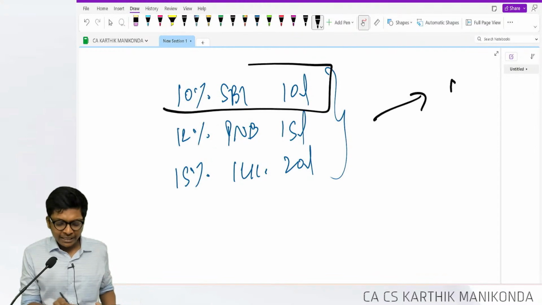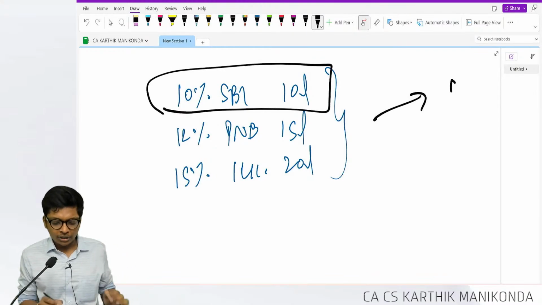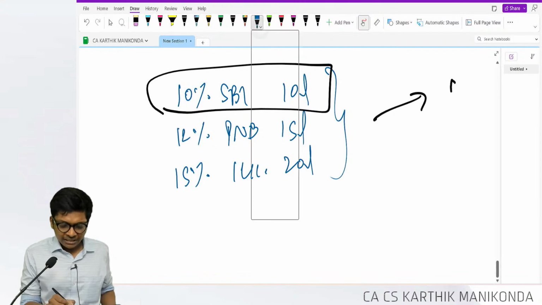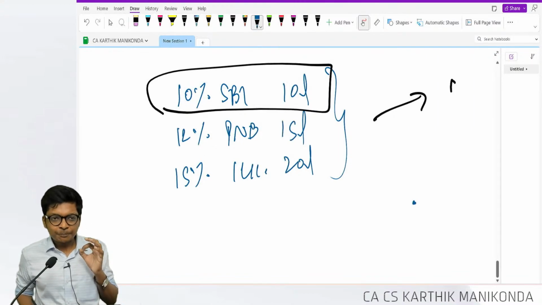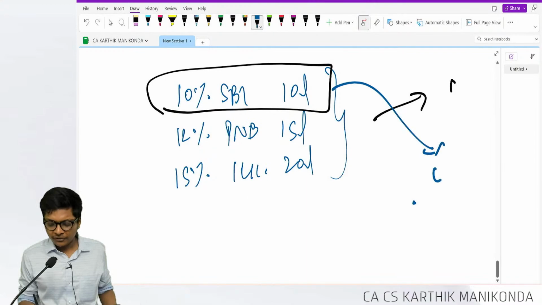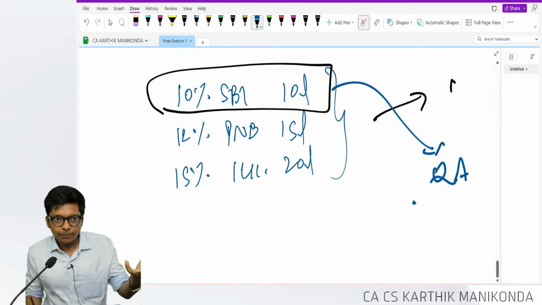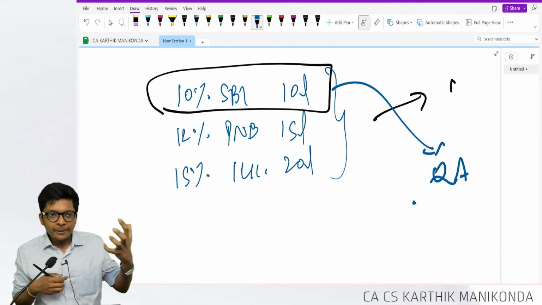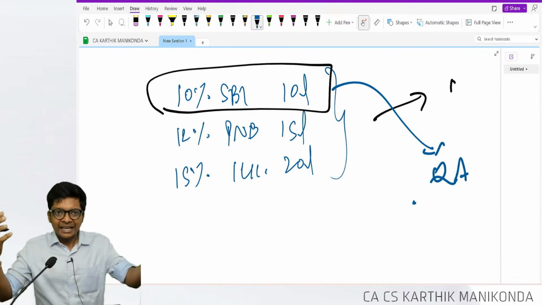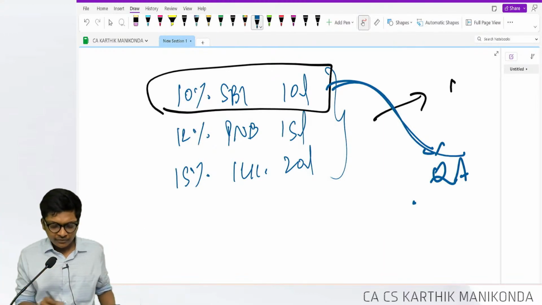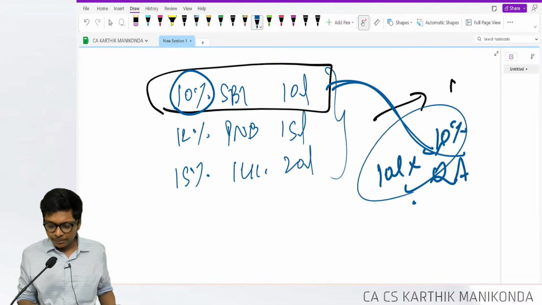Let's say SBI loan is borrowed specifically for the purpose of this qualifying asset. I borrowed for this. I took money from parents, 500 to go to a movie. Exact direct match. Then straight away apply this. 10 lakhs into 10%, 1 lakh will be capitalized.